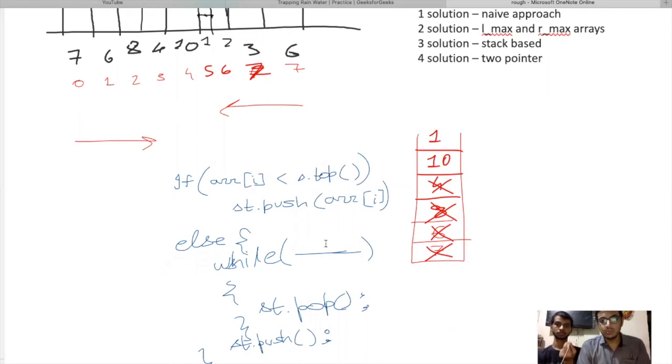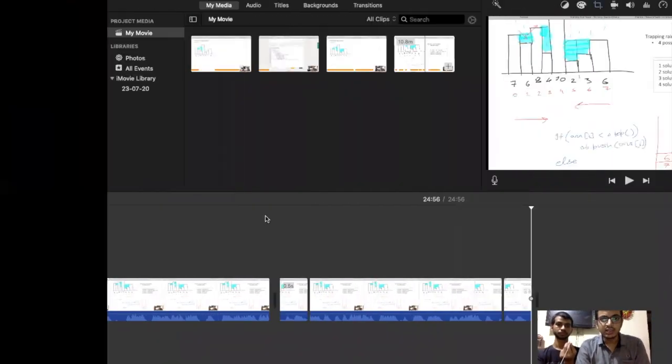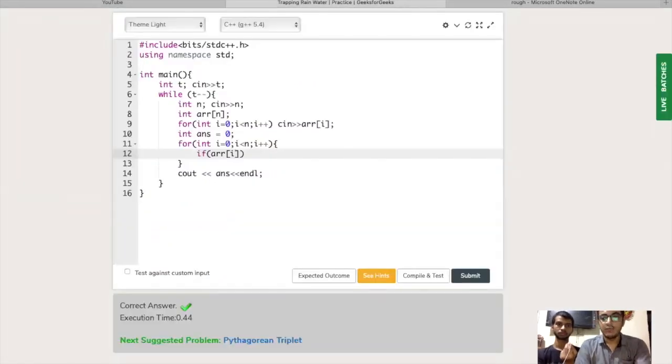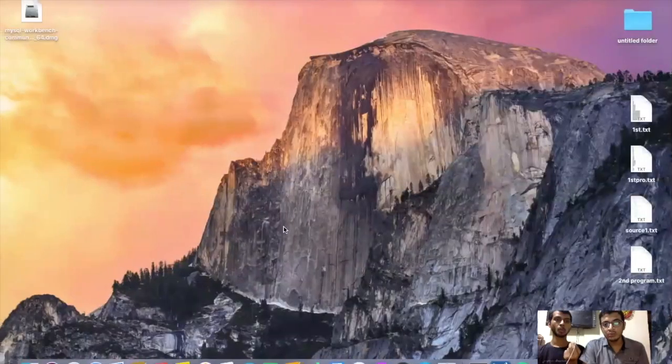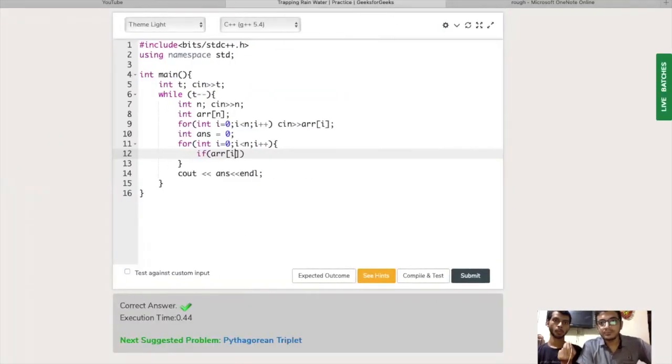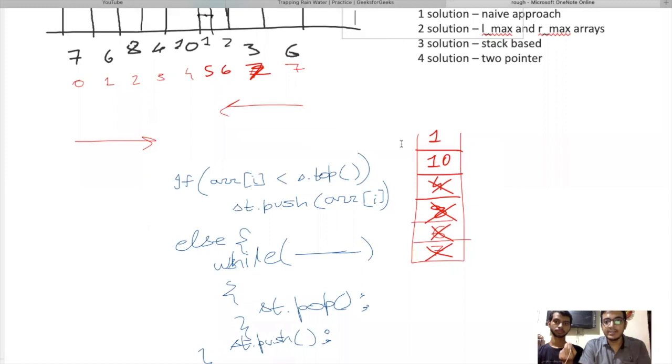So we are not going to write it differently. We are just going to make a condition for when array of i is greater than the top of the stack. And one more thing, we are not going to push the elements into the stack, we are going to push the indexes into the stack.